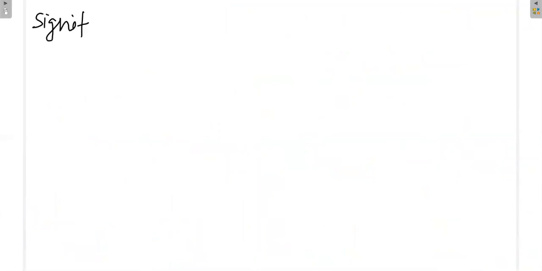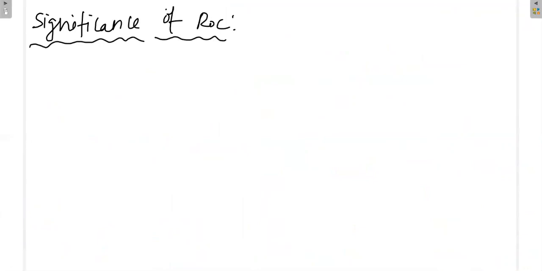Okay, with the help of ROC, what can we do? What is the significance of ROC? Once we know the ROC, we can easily say whether the given signal is a causal signal or a non-causal signal. Before that, we can have some idea about whether the series is convergent or divergent.